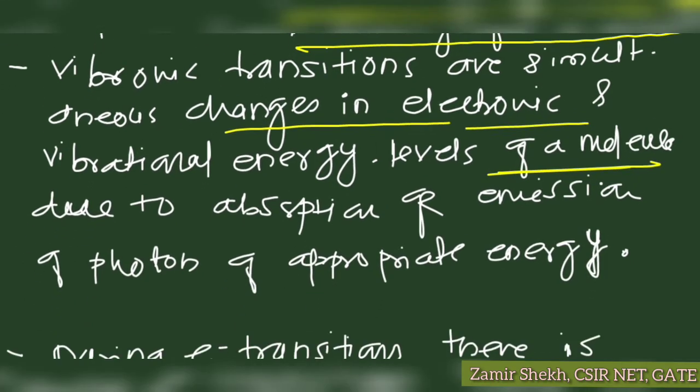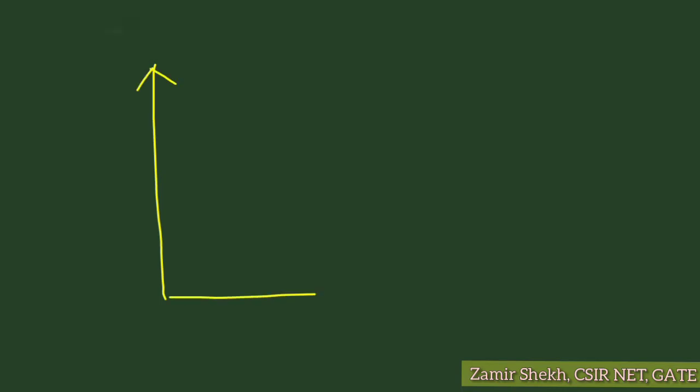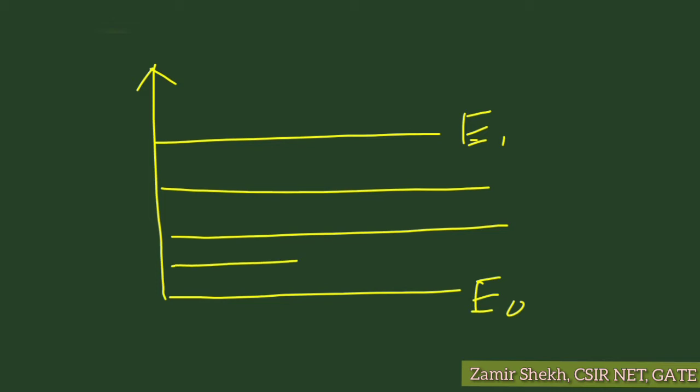This happens due to the absorption or the emission of a photon of an appropriate energy. So basically, during the electronic transition, I will show you the molecular energy level diagram. This is the ground state electronic energy level, and this is the first excited energy level, and in each there are many vibration levels present.